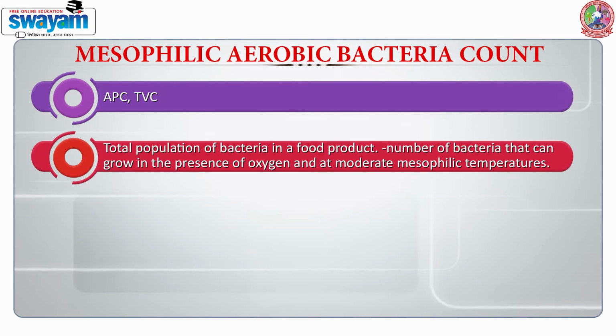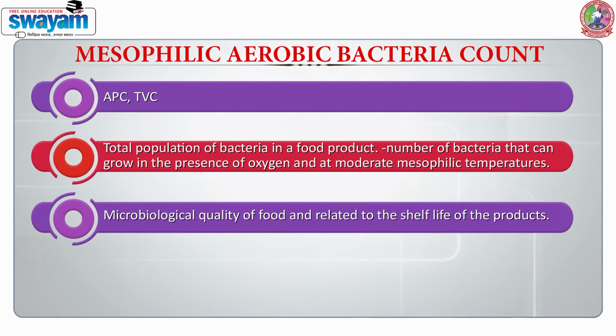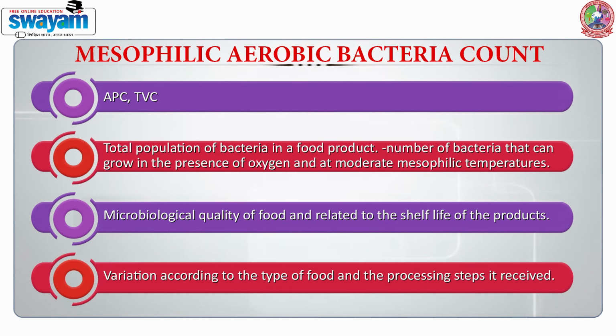That is the total population of bacteria in a food product, the number of bacteria that can grow in the presence of oxygen, therefore the name aerobic, and at moderate, mesophilic temperatures, which for a country like ours are the room temperatures from 32 to 37 degrees C. When we talk about MAB, we also talk about the microbiological quality of food and we relate it to the shelf life of the products. There can be variations according to the type of food and the processing steps it has received.